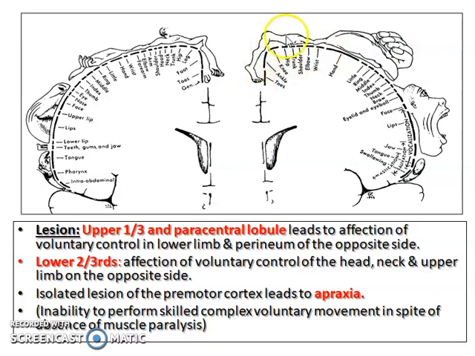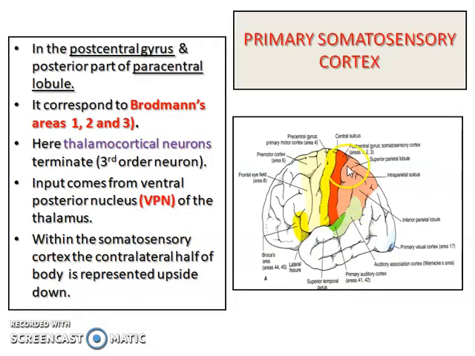In this diagram we can see how it is in the upside down manner. The thumb, the fingers, the lips as well as the tongue have a disproportionately large representation. That's why a lesion of the primary sensory area leads to loss of appreciation of exteroceptive and proprioceptive sensations from the opposite half of the body.